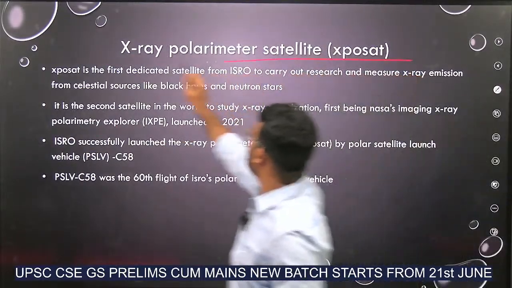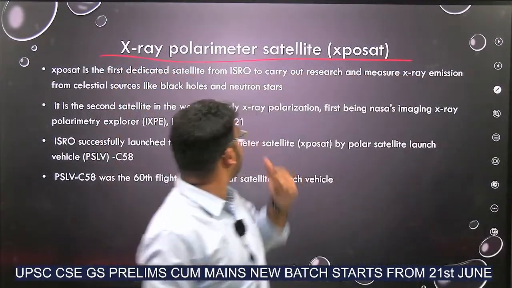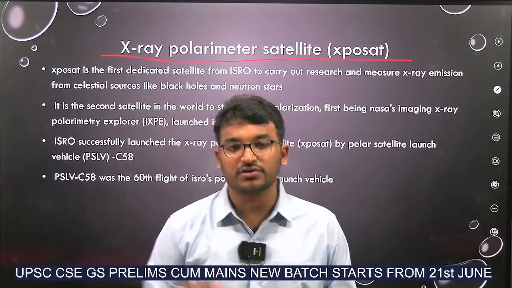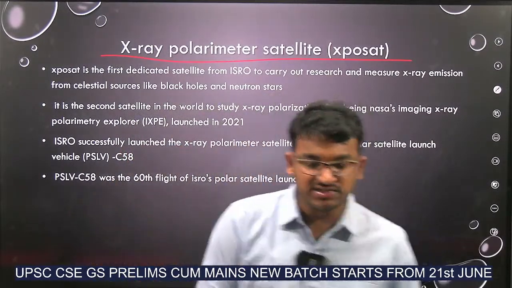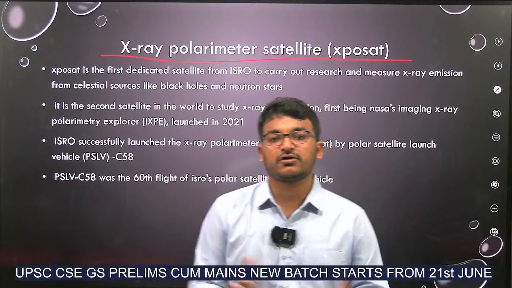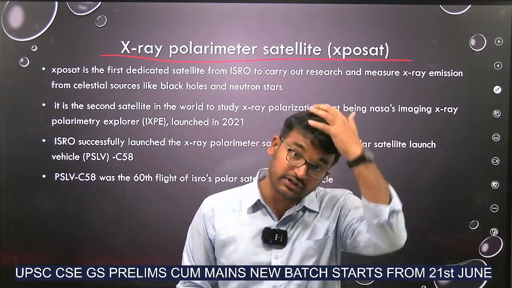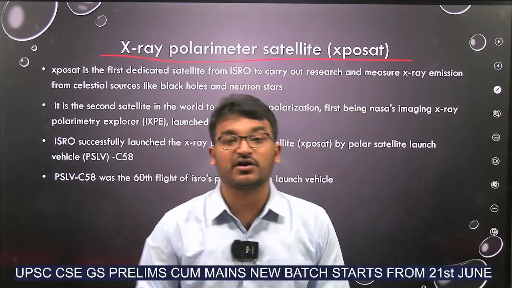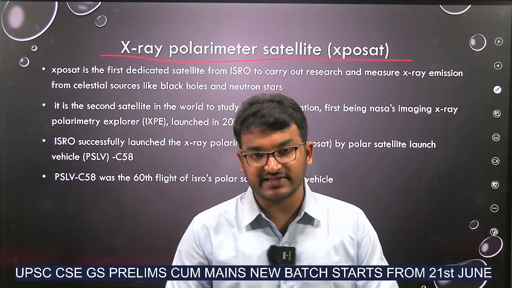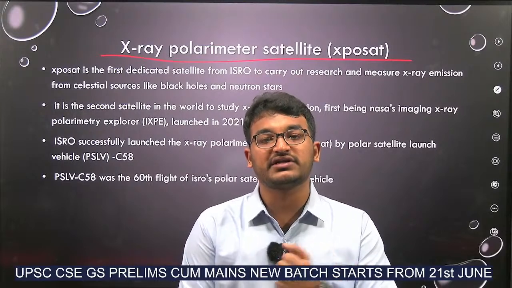Next, the X-ray polarimeter satellite. It is launched by ISRO. This is also very important because in a year, around 5 to 6 satellite launches will be done by our ISRO. Remembering these 5 to 6 satellite launches is very important for our exam. Okay, you need to know the details of those also, minute details also.